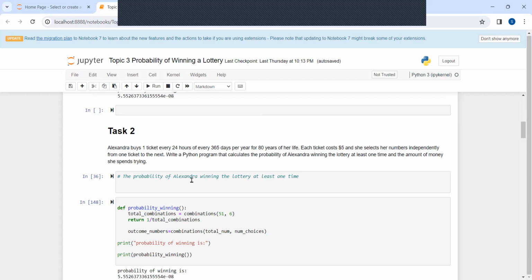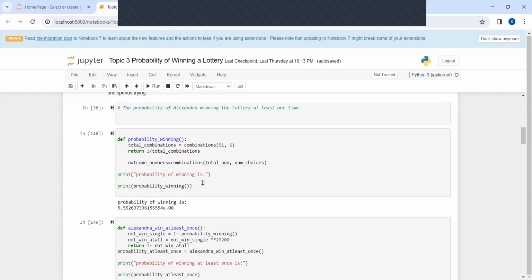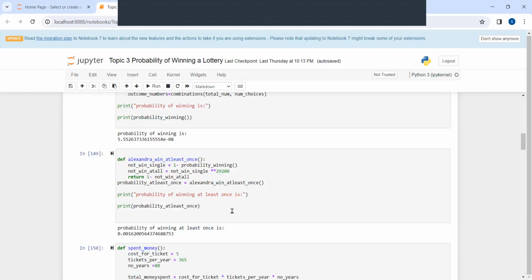For task 2, the probability of Alexandra winning the lottery at least one time when she buys one ticket every 24 hours of 365 days for 80 years is achieved by taking the probability of her winning at least once, subtracting that value from 1, then raising that to the power of 365 by 80.